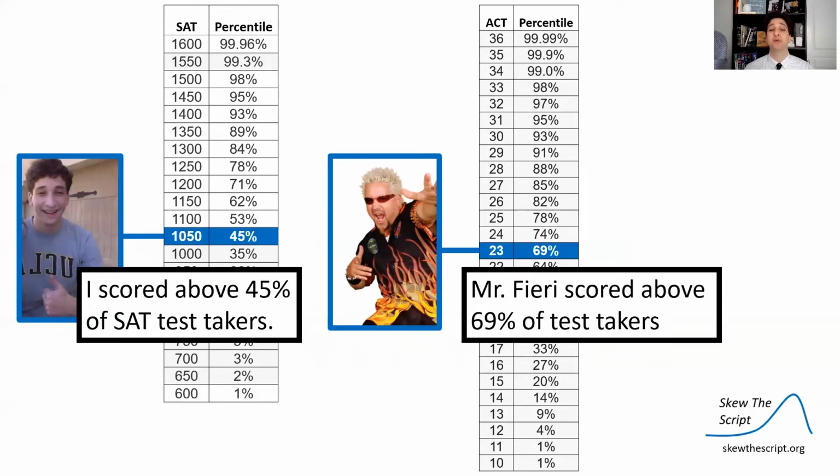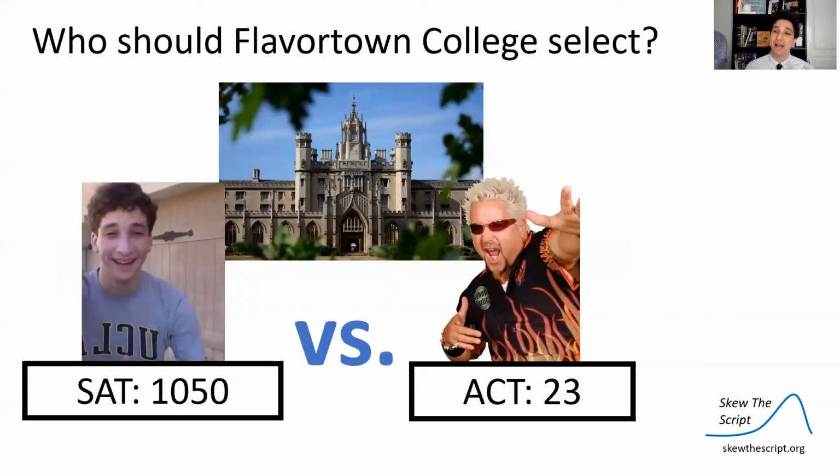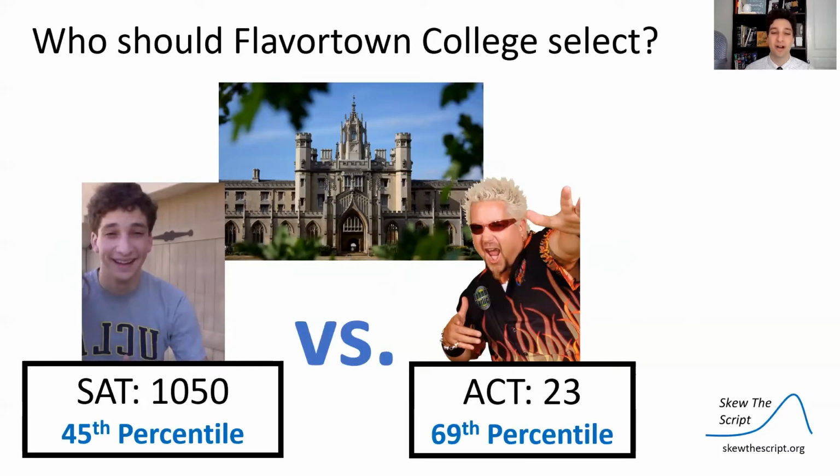So that means that I scored above 45% of test takers, and Mr. Fieri scored above 69% of test takers. So that makes it a little bit clearer. Who should Flavortown College select? Well, I was only at the 45th percentile. Mr. Fieri was at the 69th percentile.